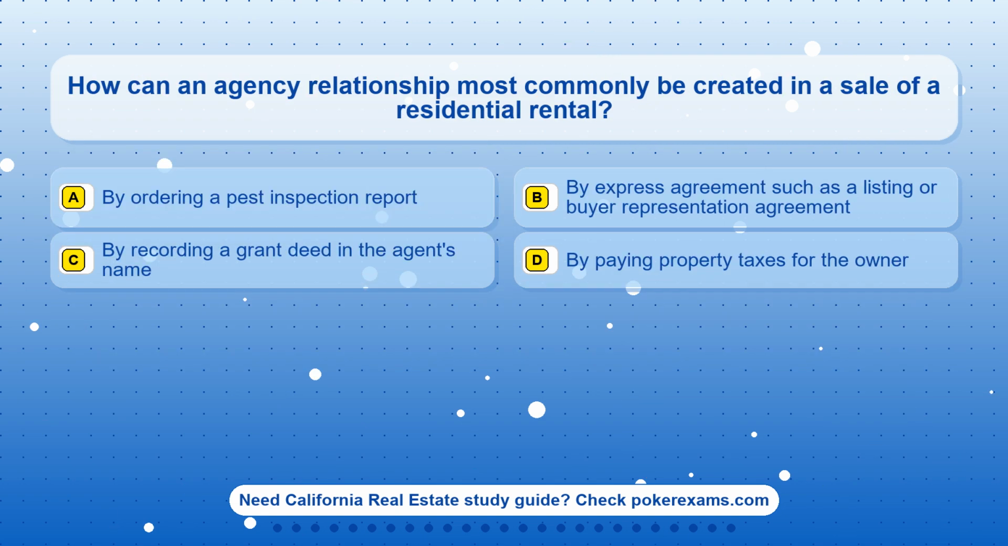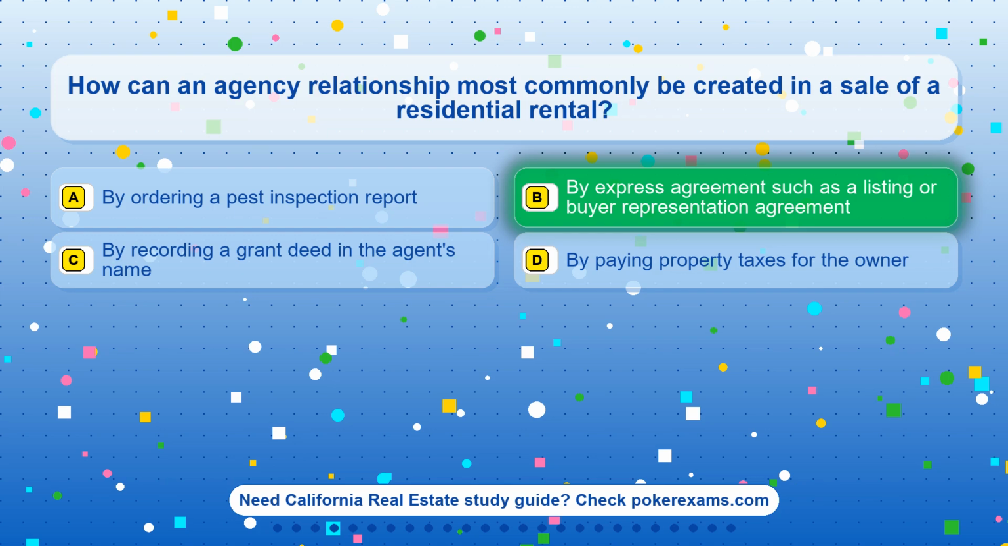Question 3. How can an agency relationship most commonly be created in a sale of a residential rental? Option A. By ordering a pest inspection report. Option B. By express agreement such as a listing or buyer representation agreement. Option C. By recording a grant deed in the agent's name. Option D. By paying property taxes for the owner.